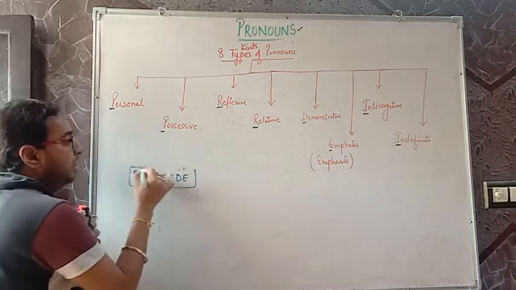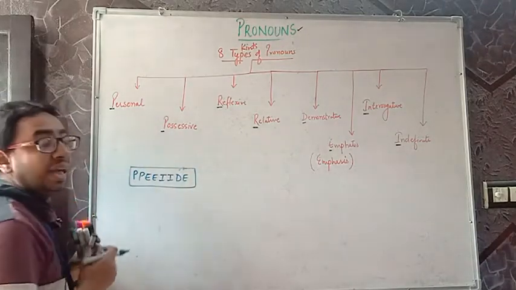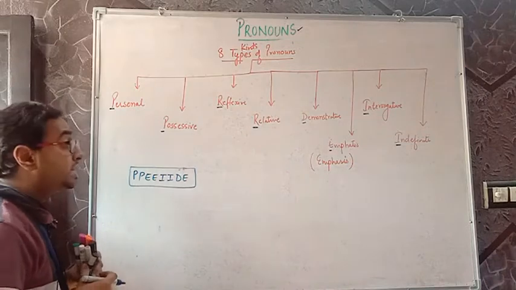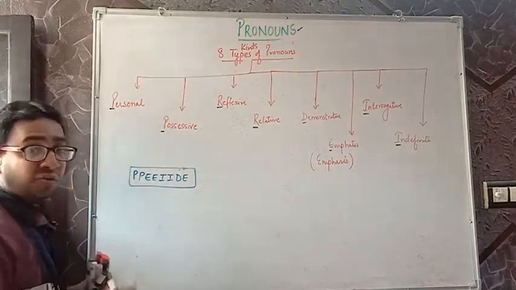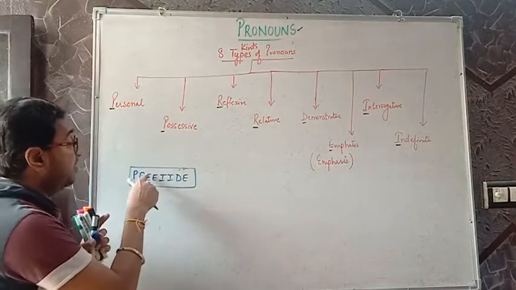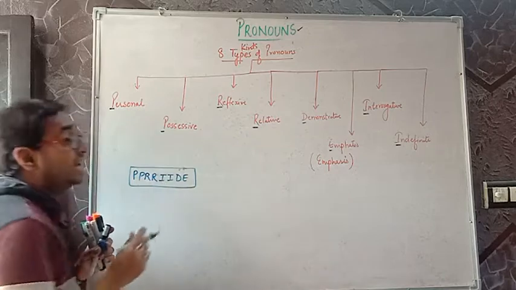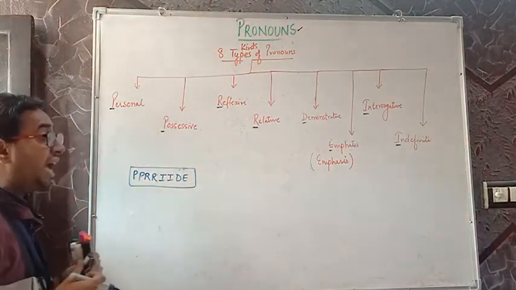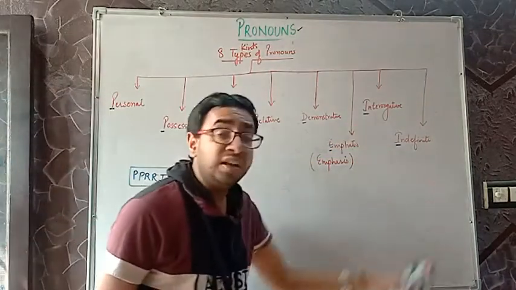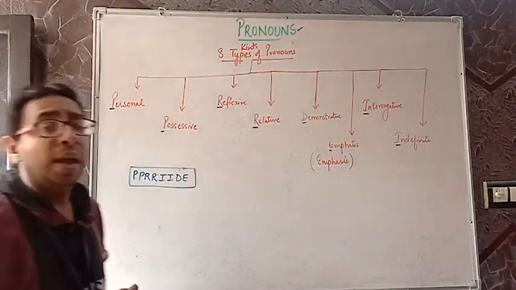Here PP stands for personal and possessive, R stands for reflexive and relative, I stands for interrogative and indefinite, D stands for demonstrative, and E stands for emphatic.